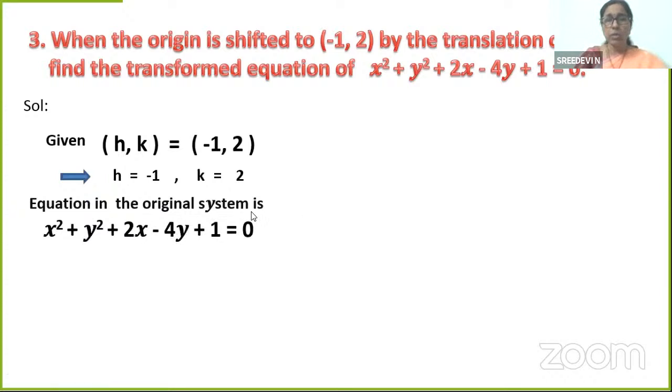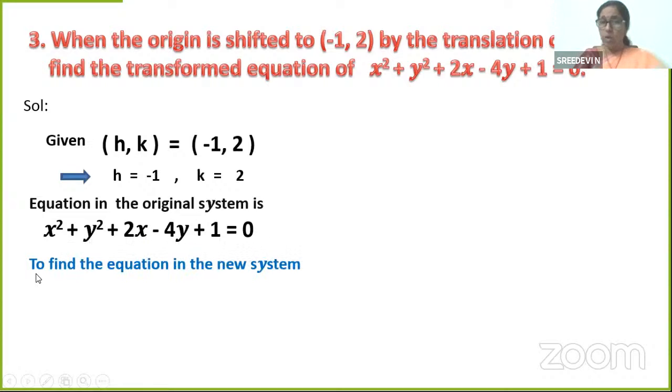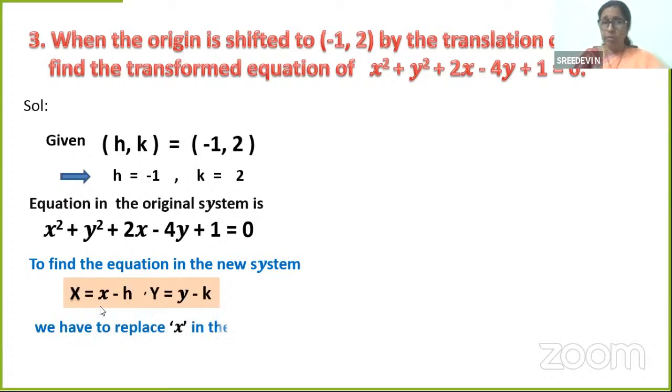Now, the equation in the original system is given. When you are finding the transformed equation, what does it mean? The given equation is in the original system: x square plus y square plus 2x minus 4y plus 1 is equal to 0. Now we have to find the equation in the new system. To find that, we have to use the formula again. What is that? Capital X is equal to x minus h. Capital Y is equal to y minus k. But what we are going to do? We are going to put small x is equal to X plus h. Small y is equal to Y plus k.